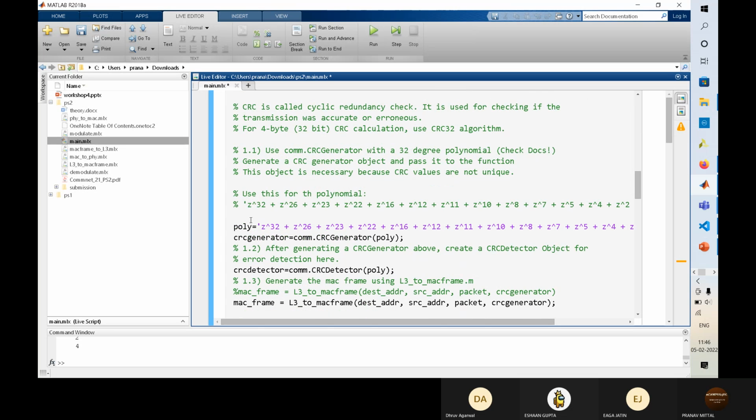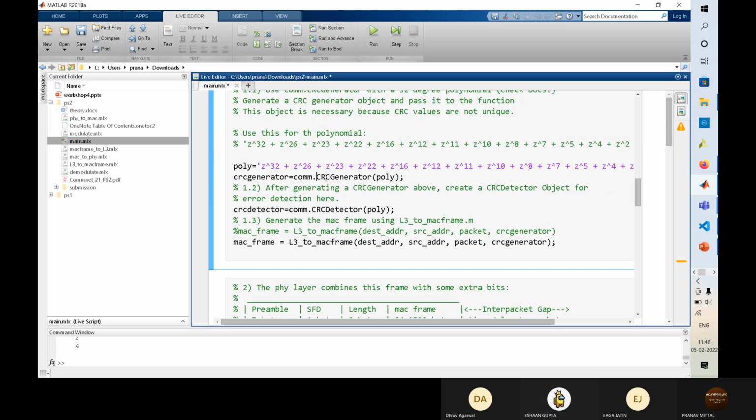The next thing is we are generating the CRC. This is the polynomial, the same polynomial I gave you as an assignment, most probably. This is a standard. If we are using a 32-degree polynomial, this is what we use. This is very efficient in detecting errors.